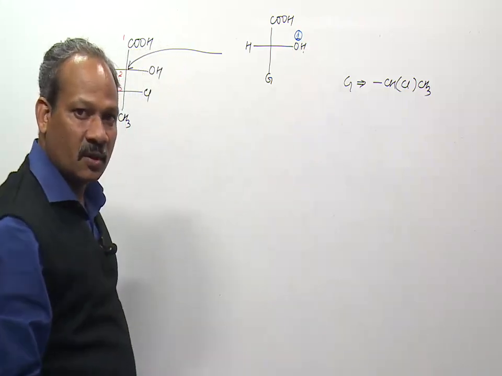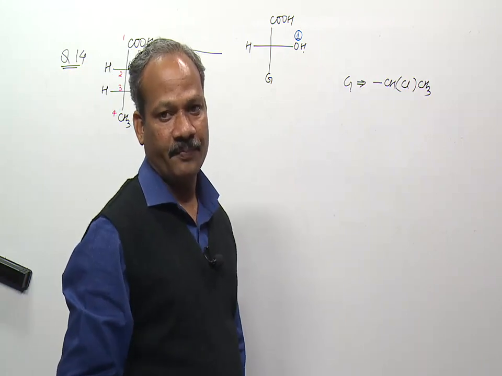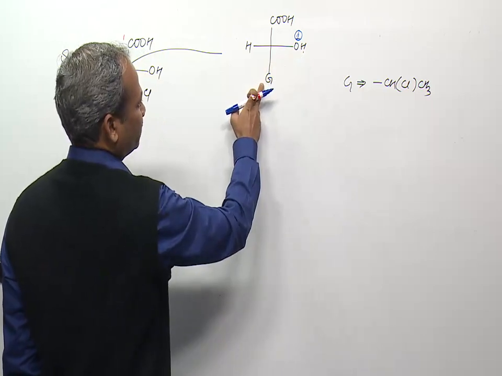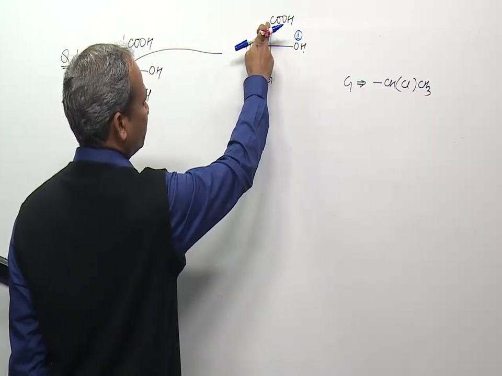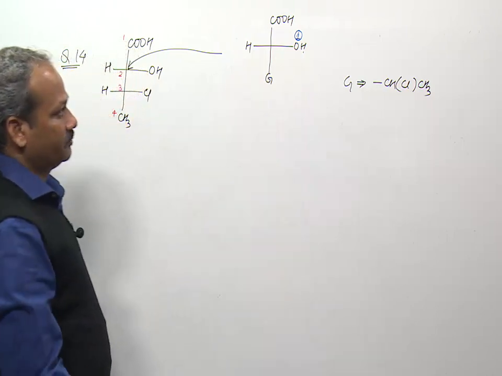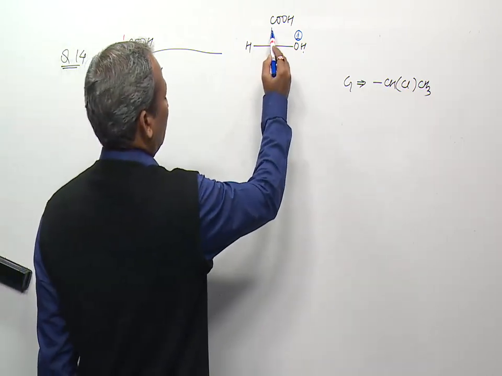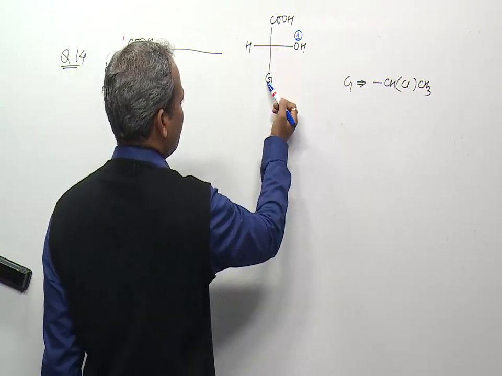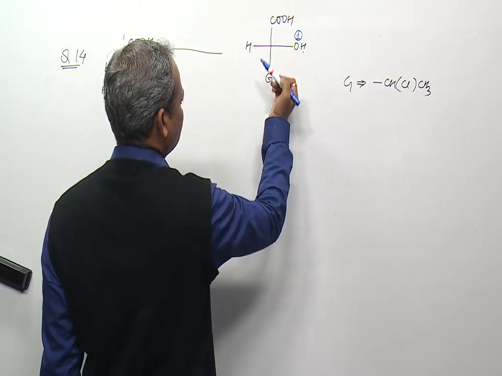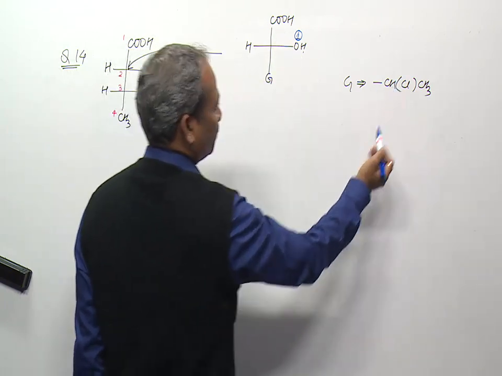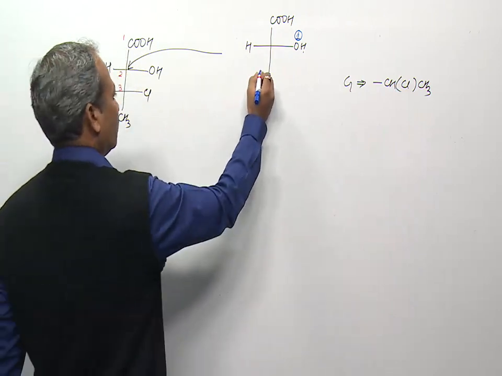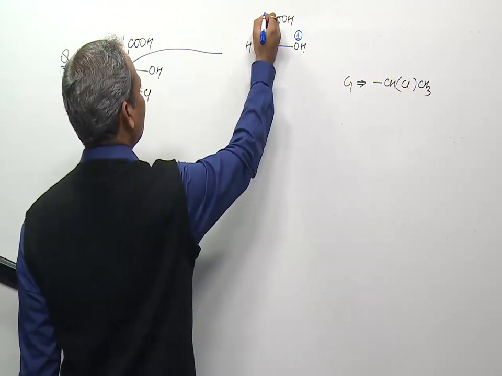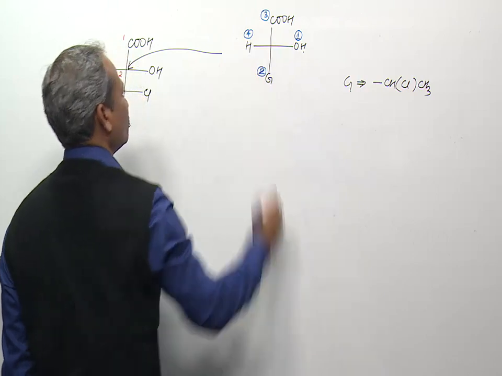Priorities are based on the atomic number of directly attached atoms. Higher the atomic number, higher the priority. Here the first atom is oxygen, here the first atom is carbon, here the first atom is hydrogen, here the first atom is carbon. So the atomic number of oxygen is maximum. Now for these two, the first atom is the same, carbon and carbon. Here the second atom is oxygen, here the second atom is chlorine. So the atomic number of the second atom is higher, so it will be of second priority, and this will be of third priority, and this will be of fourth priority.